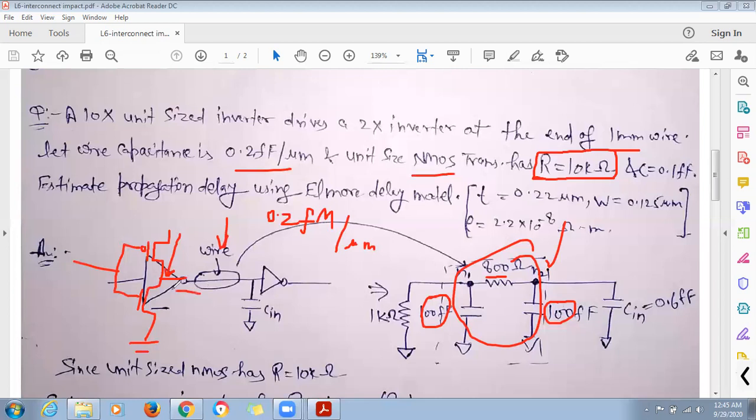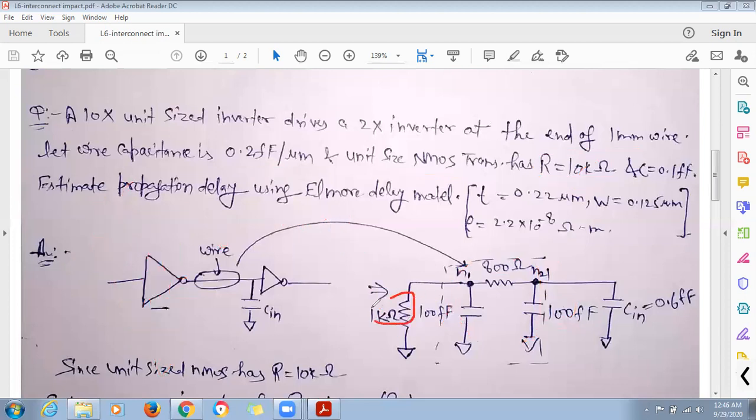You can see the falling transition. In this case NMOS will be on, and as this is the 10 times unit size inverter, that value will be 10. So what will be the resistance of that? That will be R upon 10. Now the resistance of unit sized NMOS is given as 10 kilo ohm, so if you put it here, you will get a 1 kilo ohm resistor. So a 1 kilo ohm resistor will be placed here.